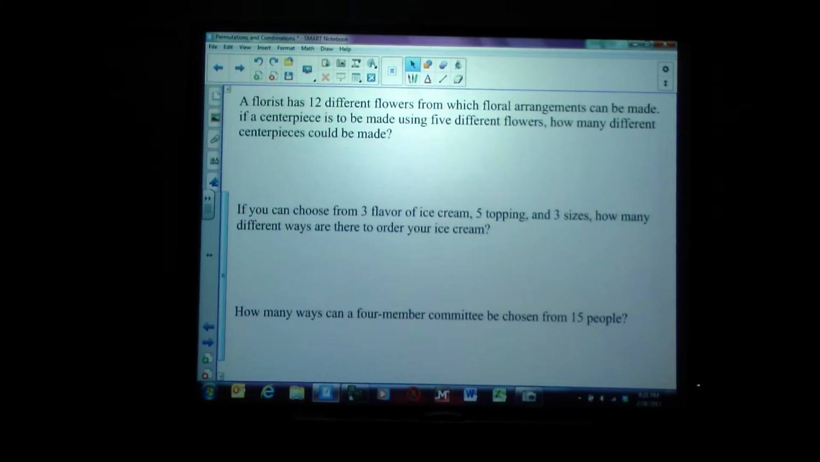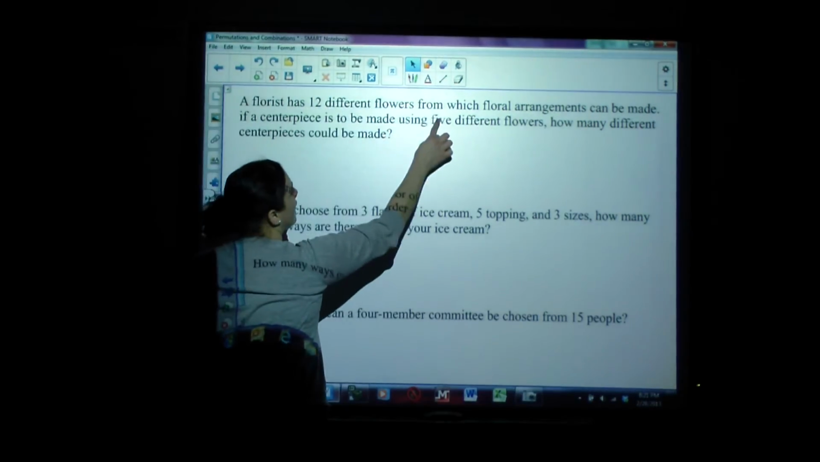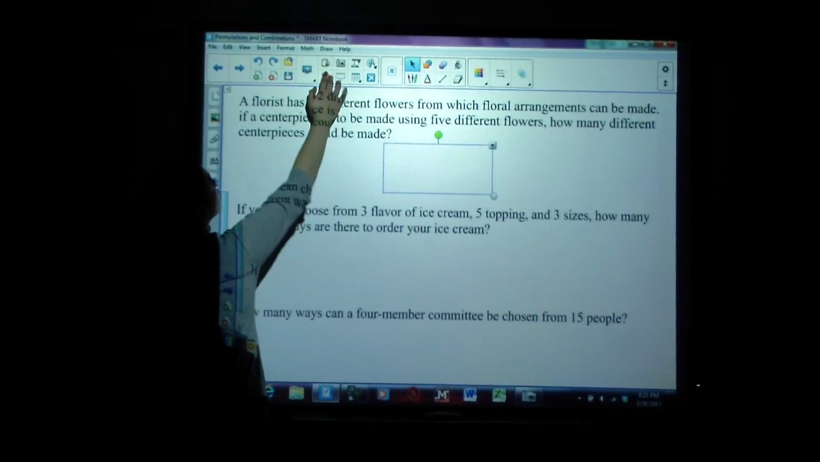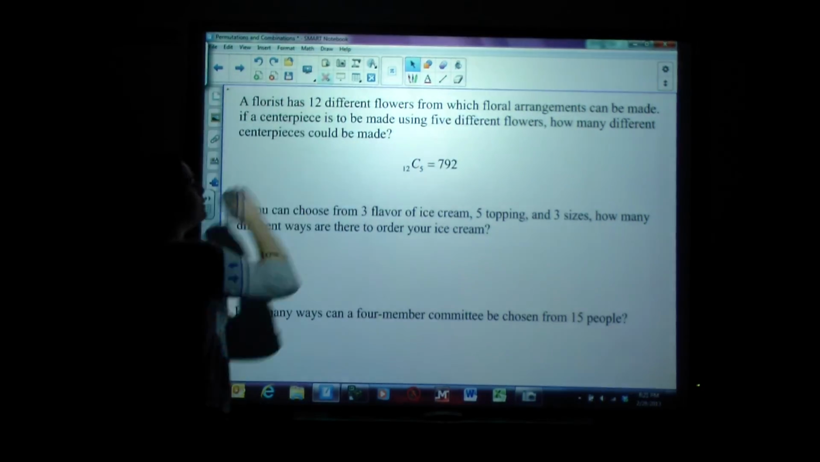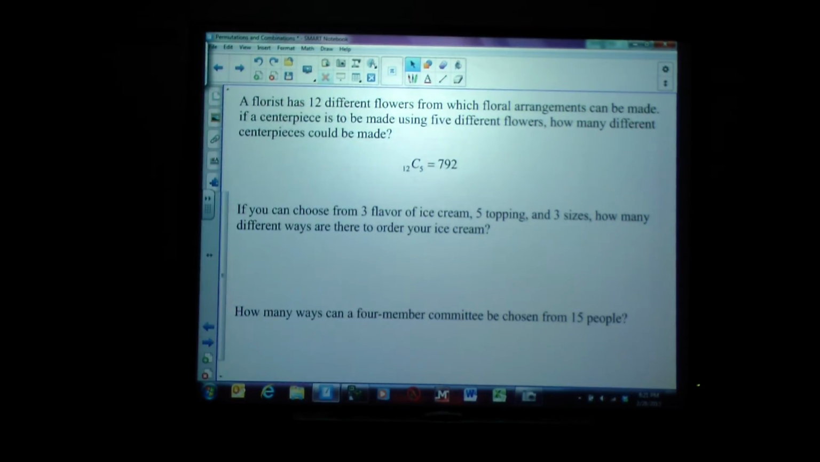Okay? So order does not matter here, which means it's a combination. Now there are 12 total options, and I want to choose 5 of them. Out of 12 total options, I want to choose 5. So to correctly find this, we would take 12 combinations of 5, and if we type that in our calculator like I showed you, you should get 792 different flower arrangements. Okay, next one.